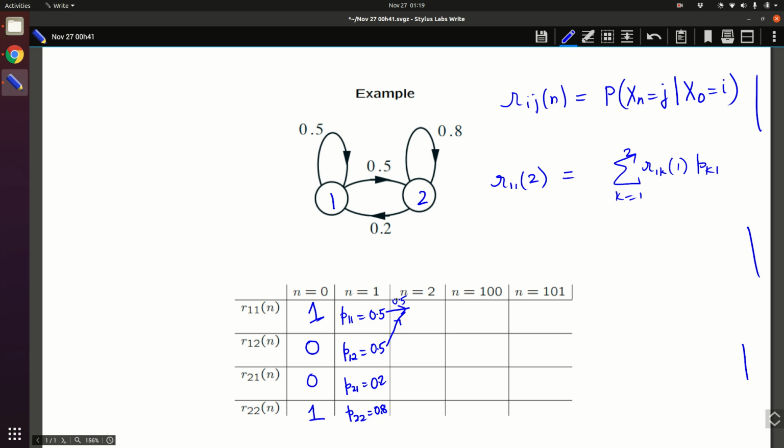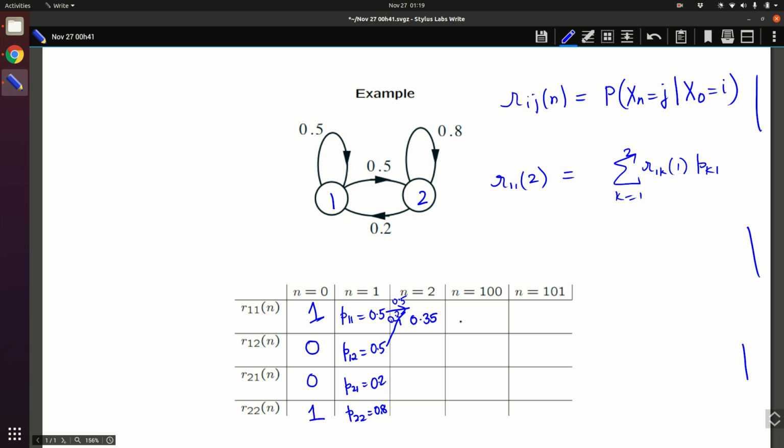What is the probability from 2 you get to 1? That's 0.2. So now the total probability is 0.5 into 0.5 plus 0.5 into 0.2. So this is 0.5 into 0.7, which is 0.35.